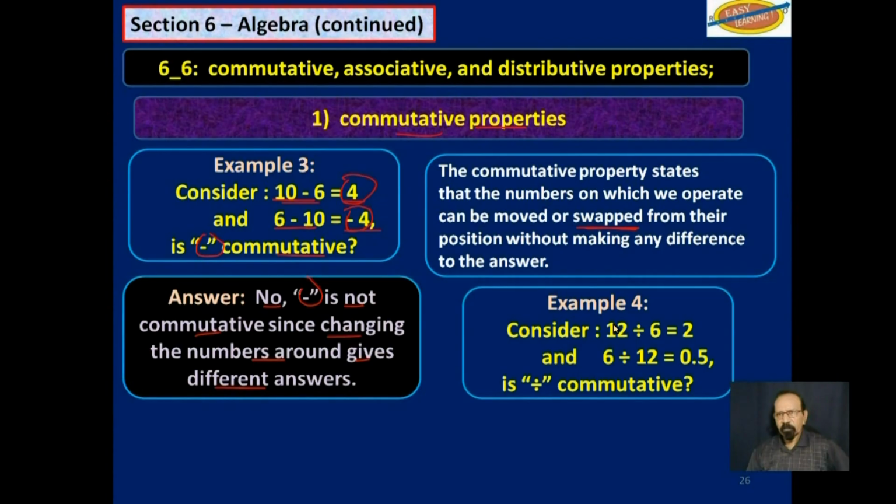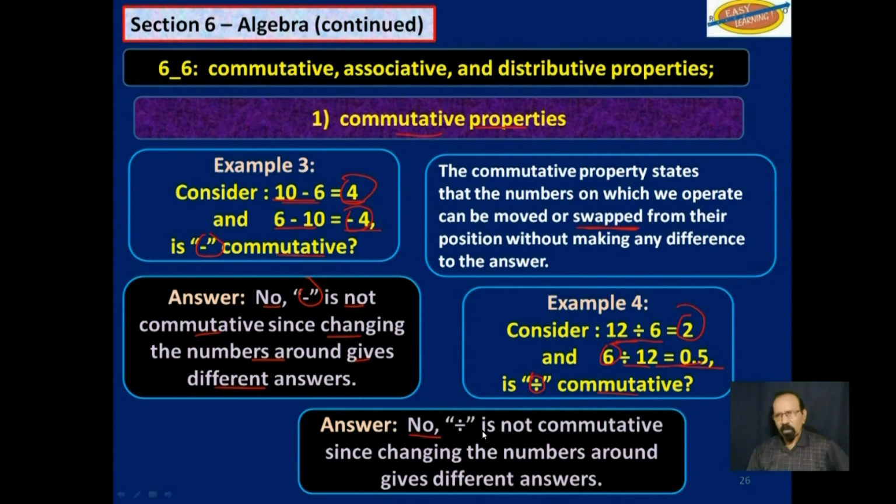Let's look at division. 12 divided by 6 is 2. 6 divided by 12 is a half, 0.5. So is division commutative? The answer is no. Division is not commutative since changing around the numbers gives different answers.